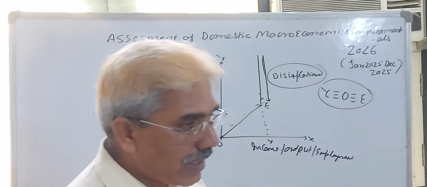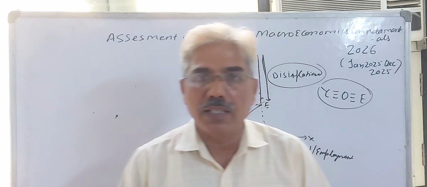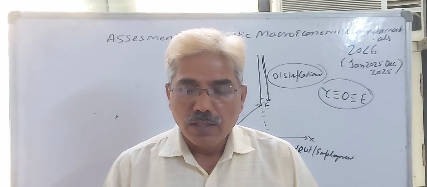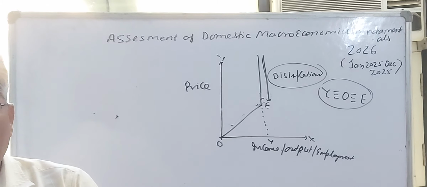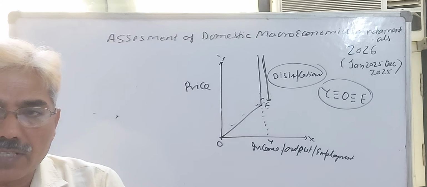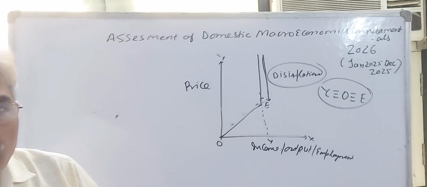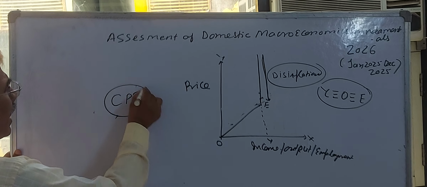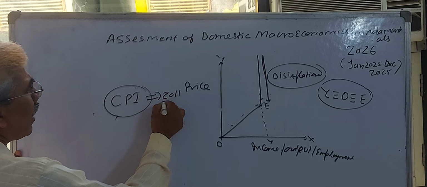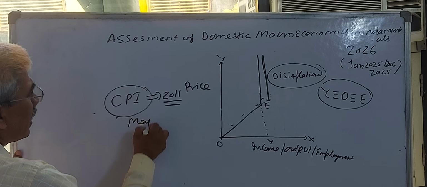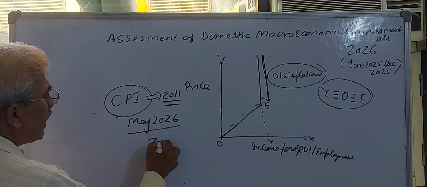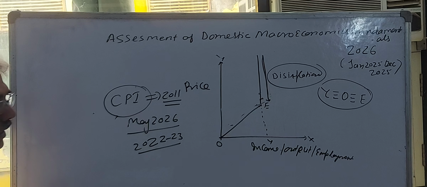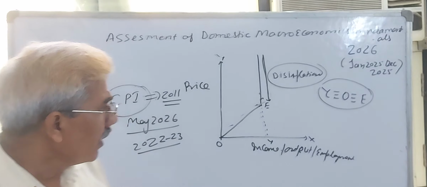Now you have to understand a repeated question in your preliminary exam, that is strong base effect. What happened? Our government changed the consumer price index base year as well as the index of industrial production base year. If I talk about the CPI base year, you have to understand this point. The consumer price index was previously 2011-12, and since May 2026 it has been changed to 2022-23. Now our base year has changed.